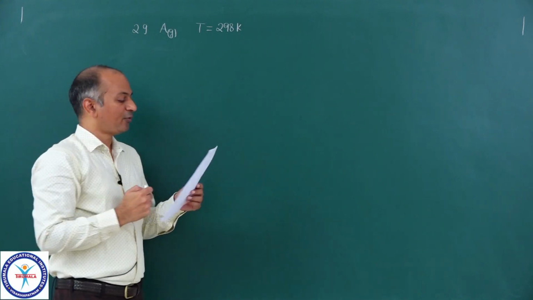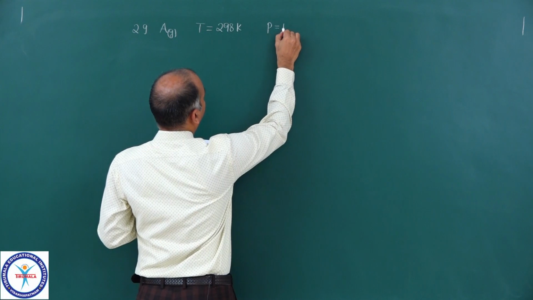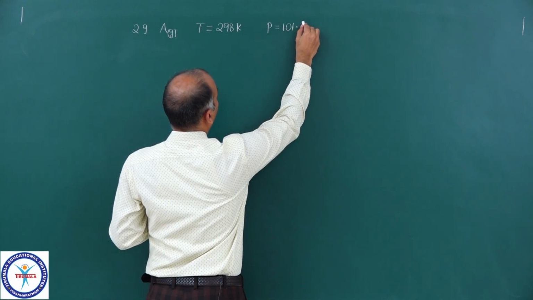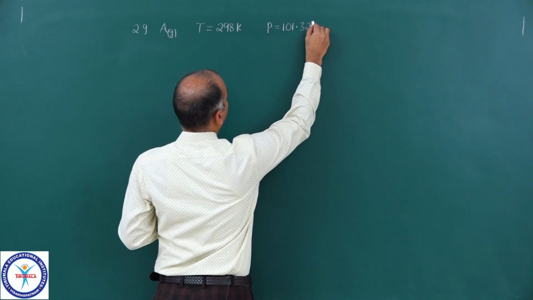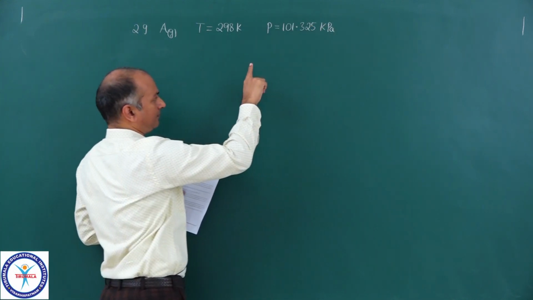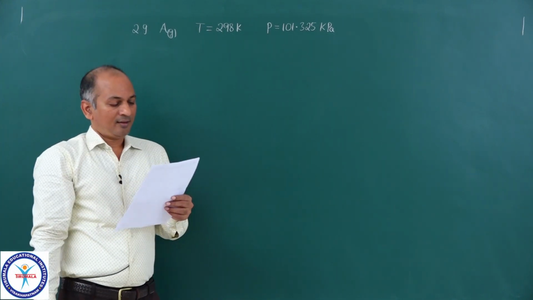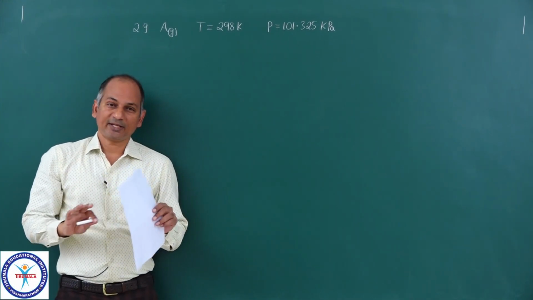Then the pressure is found to be 101.325 kilopascal. So that means 101.325 kilopascal. The vessel is again evacuated.